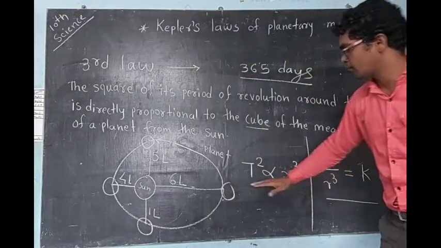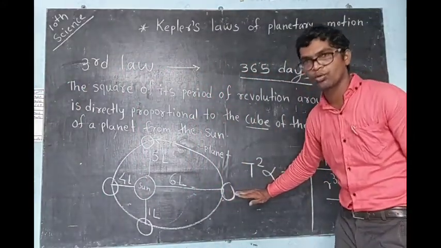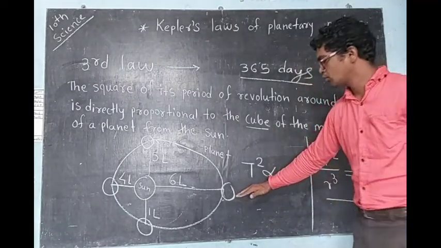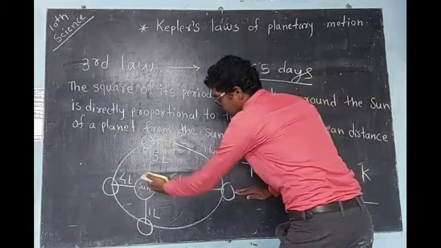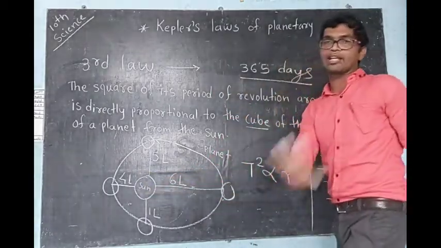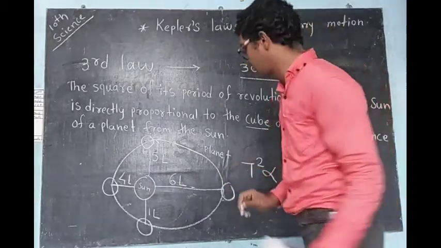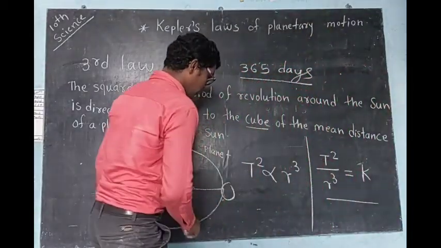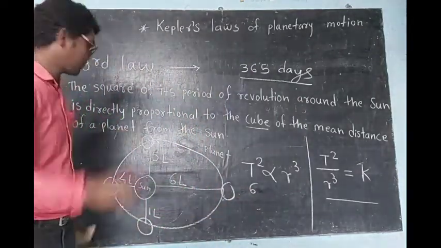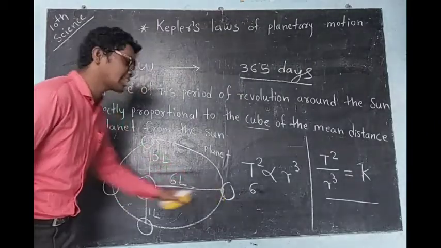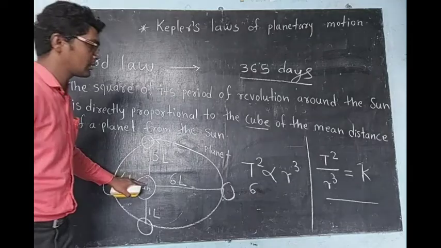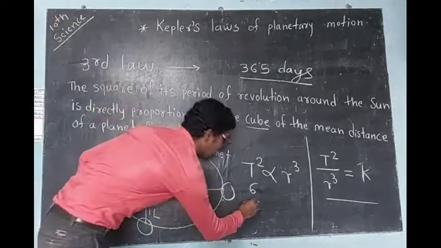Now what about this planet? It starts from here. Now time is 0, and the position is here. Suppose the planet is stationary. Now it is moving, from here to here. Suppose we consider the distance between the Sun and this planet to be 6 lakh kilometer. It is just an example, don't consider it real. So I am writing 6 lakh kilometer here, only the number 6. This is the maximum distance. In the second position the distance is 5 lakh kilometer.